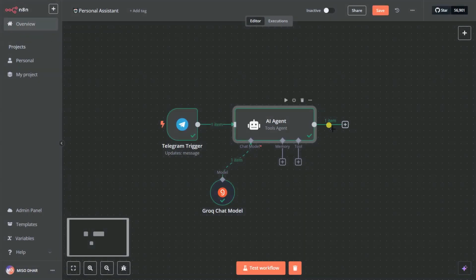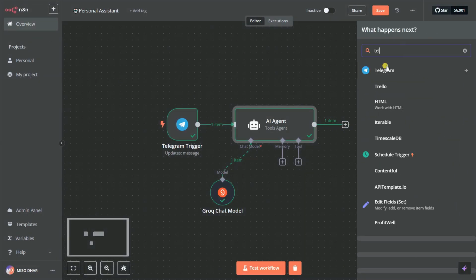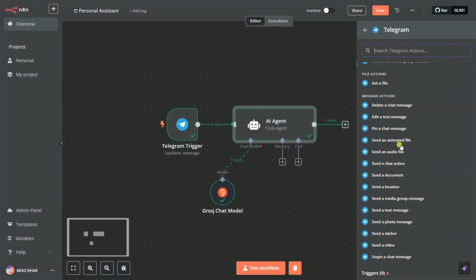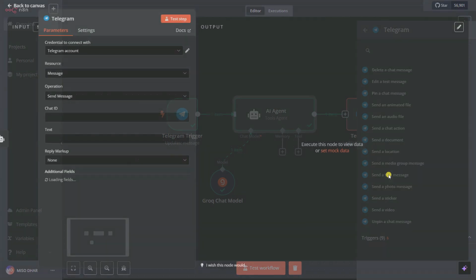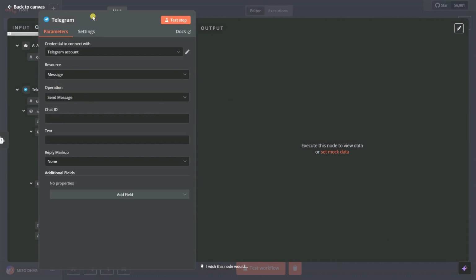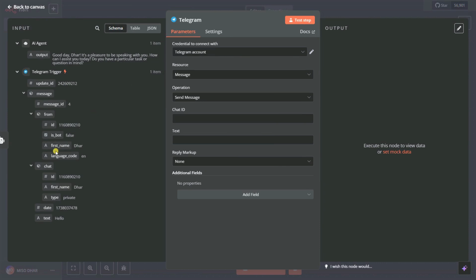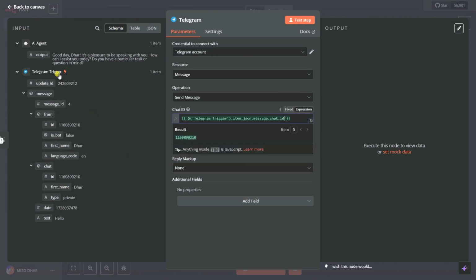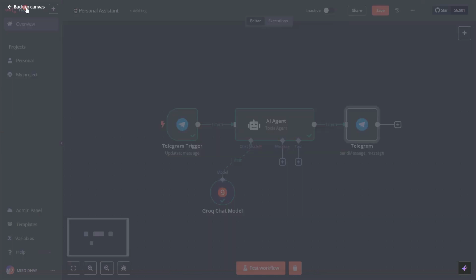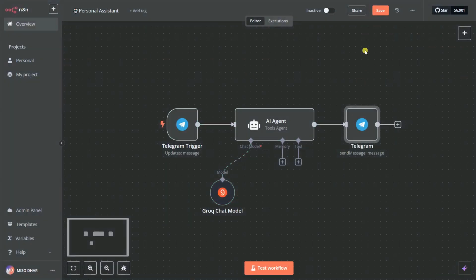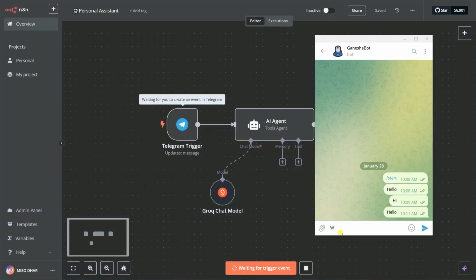So I can also get back to our Telegram. I can go on here to Telegram and set up send a text message. We select this one, and select our chat ID, and our text is nothing but the output text data. So you can pass it here, let's say output. Okay, that's our output. So we can close it, save it, and now test the workflow. So let's test it out. Let's say, what is your name?